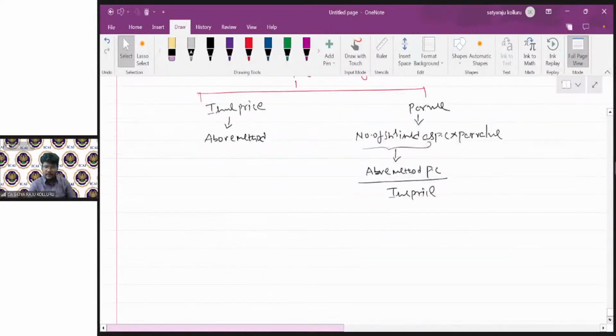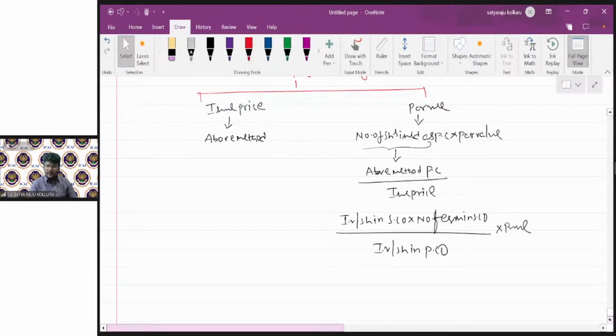That is, intrinsic value per share in selling company multiplied with number of equity shares in selling company, divided by the issue price, which means the purchasing company is going to issue at their own intrinsic value per share, intrinsic value per share in purchasing company. If you multiply with par value, then the PC is under the intrinsic value method and recorded at the rate of par value. This point also I highlighted.